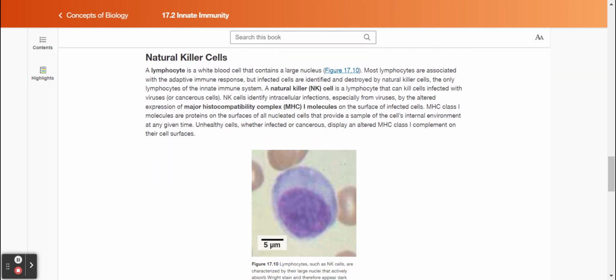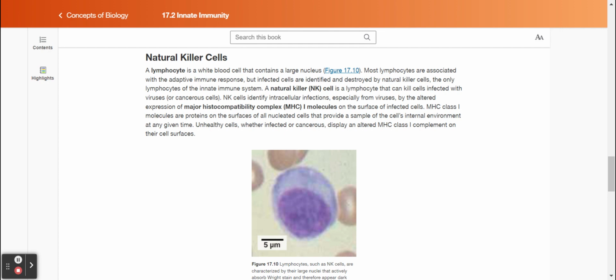Natural killer cells. A lymphocyte is a white blood cell that contains a large nucleus. Most lymphocytes are associated with the adaptive immune system, but infected cells are identified and destroyed by natural killer cells, the only lymphocytes of the innate immune system. A natural killer, or NK cell, is a lymphocyte that can kill cells infected with viruses or cancerous cells.